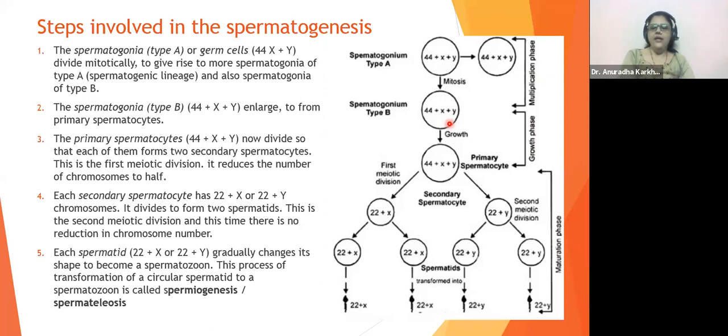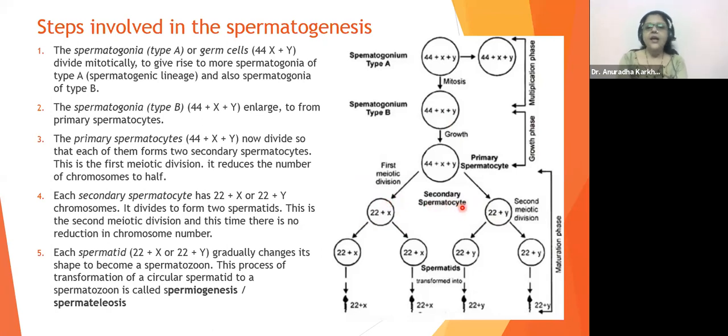Got it? So now what has happened? See, half the number of chromosomes, 23 chromosomes: 22 autosomes plus 1 X, 23; 22 autosomes plus 1 Y, 23. So the two daughter cells will have 23 chromosomes each. Correct? Understood? These structures, which have half the number of chromosomes but are still dyads, with double the amount of DNA, will be called secondary spermatocytes.